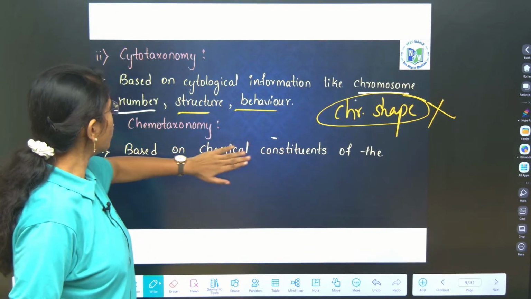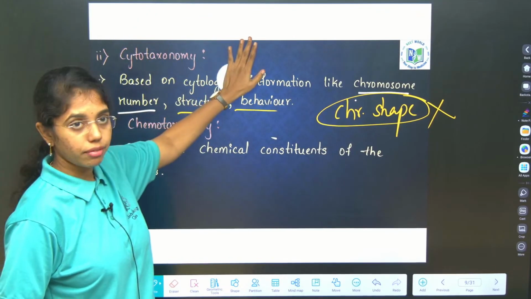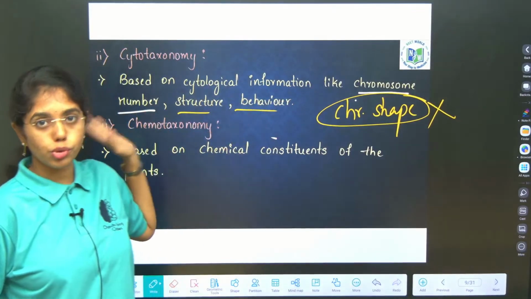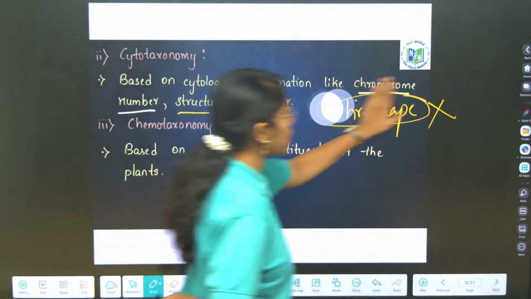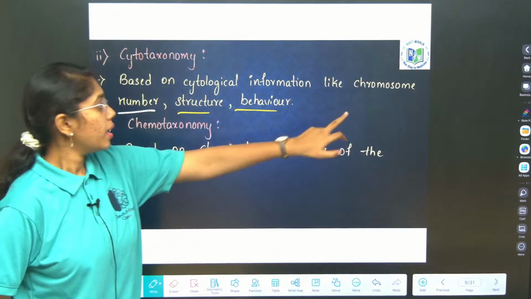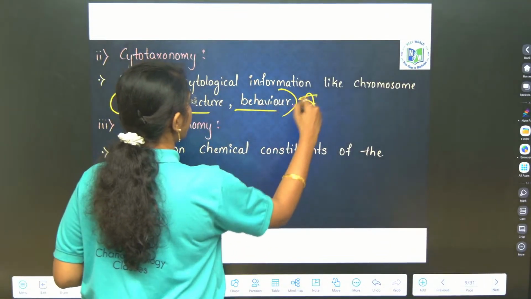Cytotaxonomy gives cytological information like chromosome number, structure and behavior, but not chromosome shape. If chromosome shape is given in your options, it is the odd one out, eliminate that. Remember these three, very important. Just keep it in your memory.